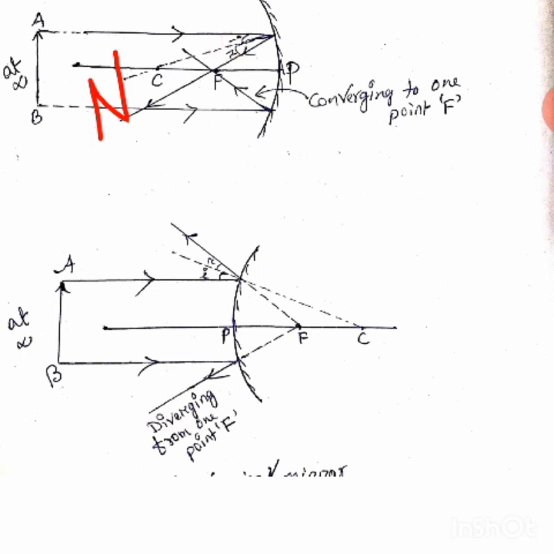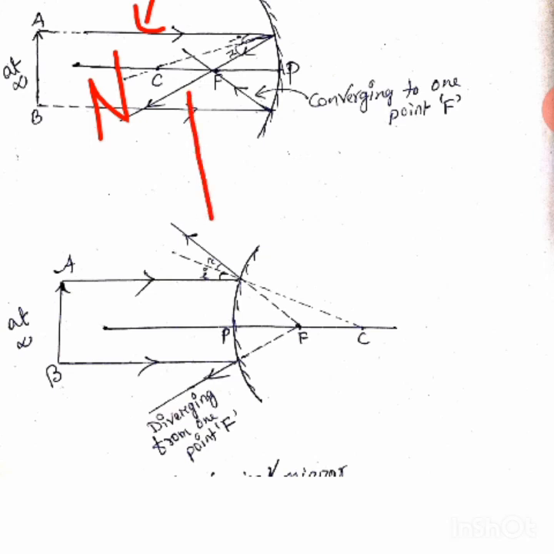So this is the incident angle. Why? Because this angle is made by the incident ray with the normal. Why is it normal? Because any ray which is passing through C and falling on the surface of the mirror is always normal to the mirror. Clear? So this is the incident ray and this is making angle I, this is the incident angle.